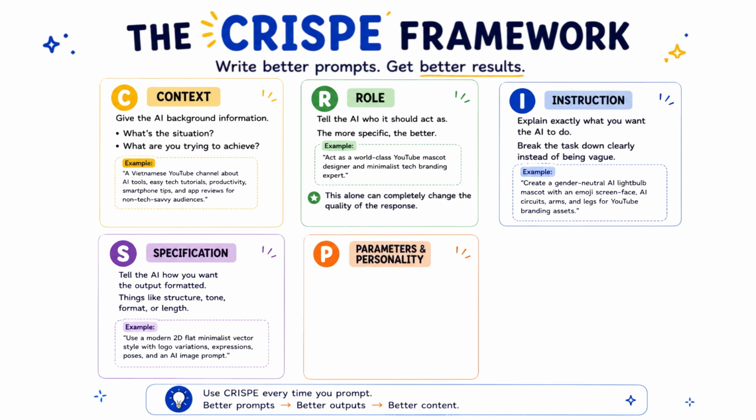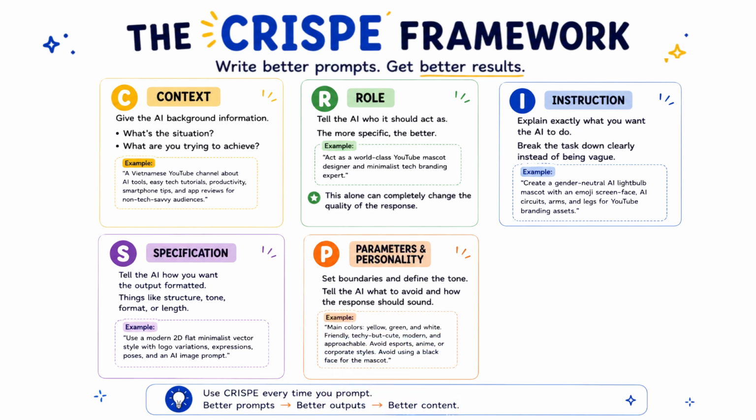P stands for parameters and personality. This is where you define the vibe, style, and boundaries for the result. You can tell the AI what you want, what you don't want, and how the final output should feel overall. So for the mascot example, this is where I describe my personal preferences for how I want the mascot to look and feel. Something like main colors, yellow, green, and white.